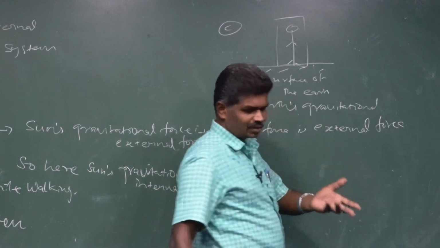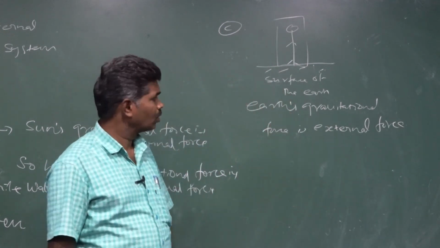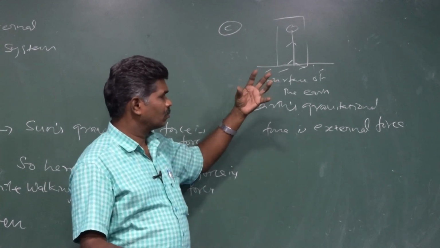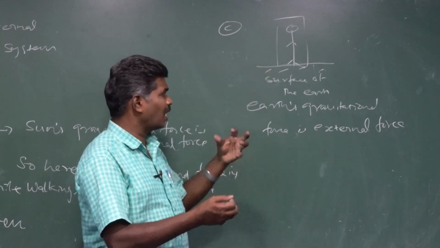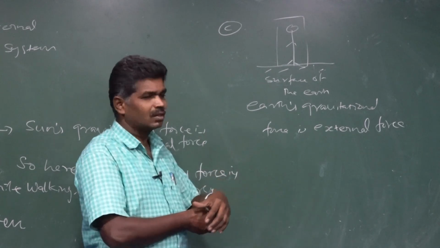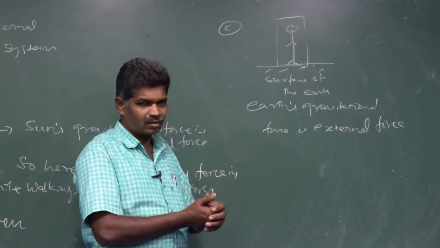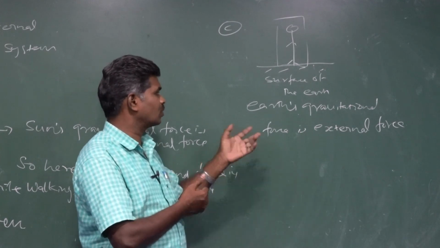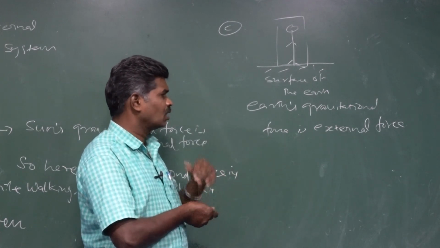At the same time, we are not taking the sun's gravitational force here, because the interaction we observed and identified is between the man and the earth. So the earth's gravitational force is the external force.